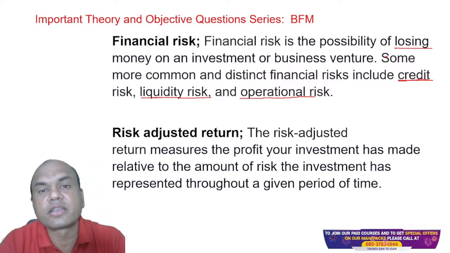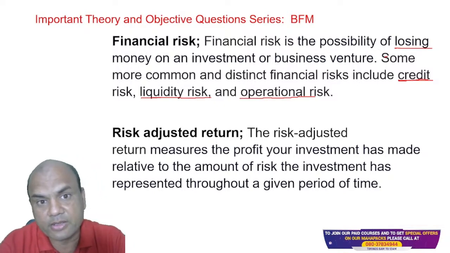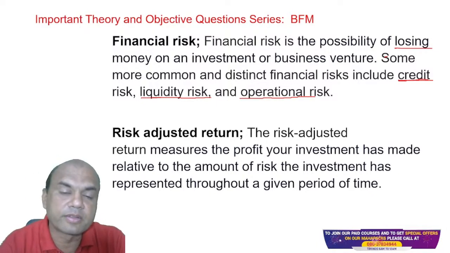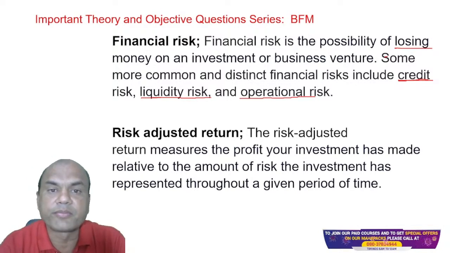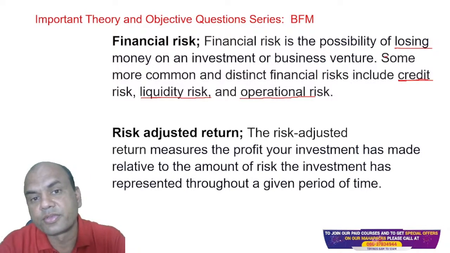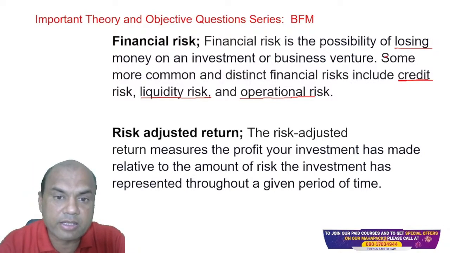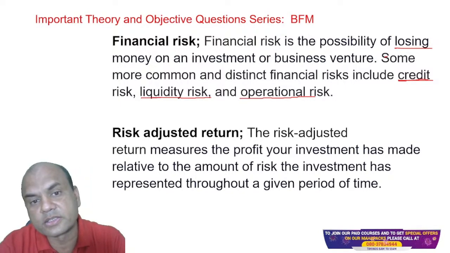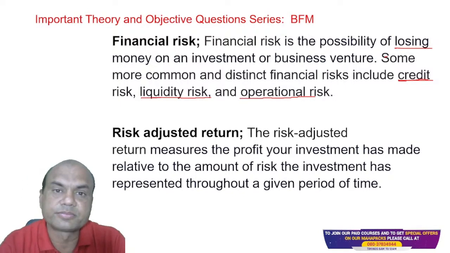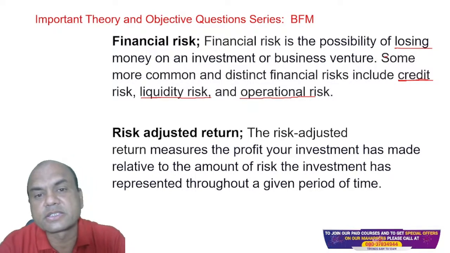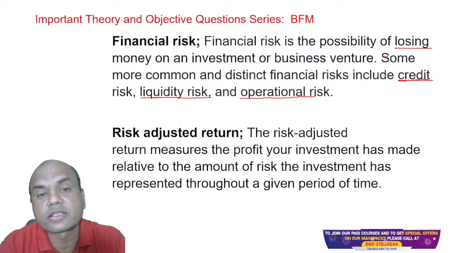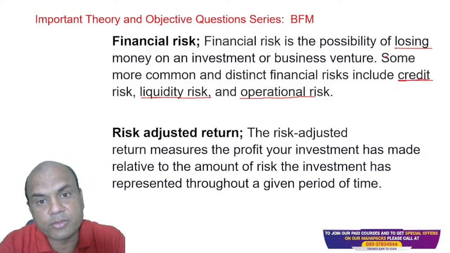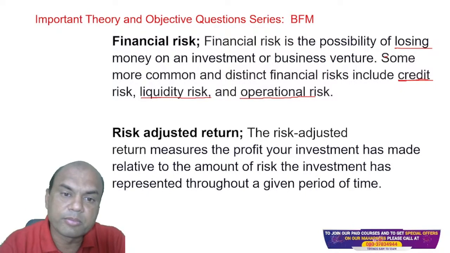Suppose you are investing in an FD of a nationalized bank or in a mutual fund. Which of the investments will carry higher risk over here? Will the FD of the bank carry higher risk or will the mutual fund carry the higher risk? What do you say? Type fast in the comment section. Which one of the investments will carry higher risk? Investment in FD of the bank or investment in mutual fund?